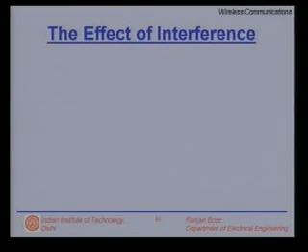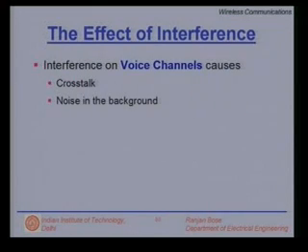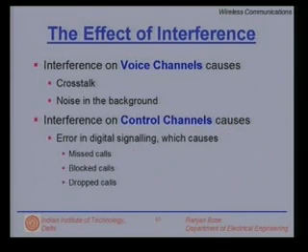Let us now look at the effects of interference. What does it actually cause? Interference can occur both in voice channels and the control channels. It does not discriminate. Interference on voice channels can cause crosstalks and noise in the background. On the other hand, interference on control channels causes error in digital signaling, which in turn causes either missed calls or blocked calls or even dropped calls.